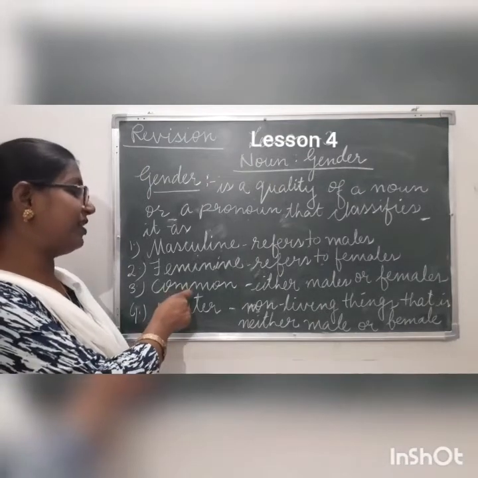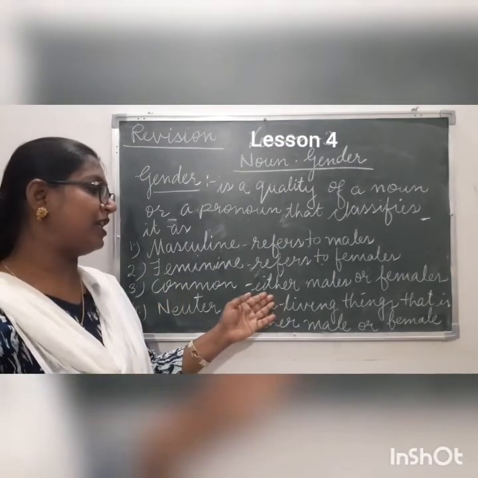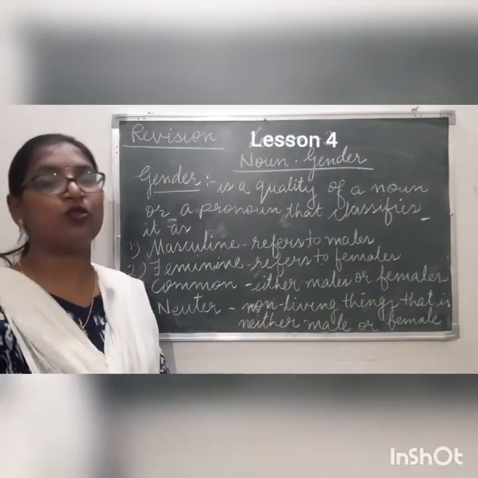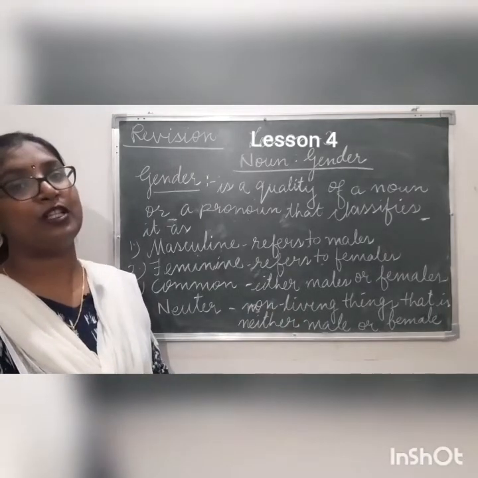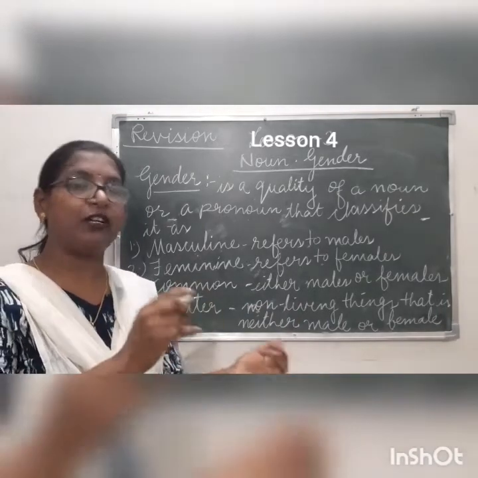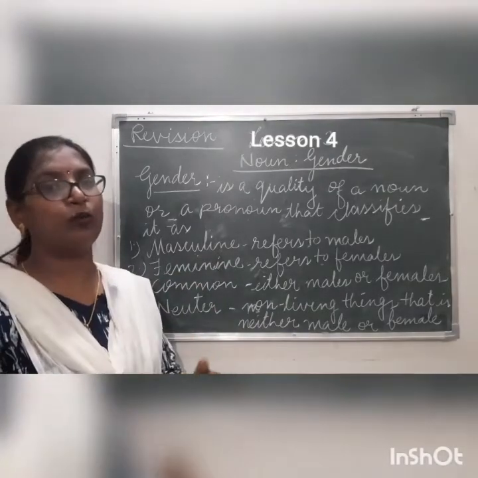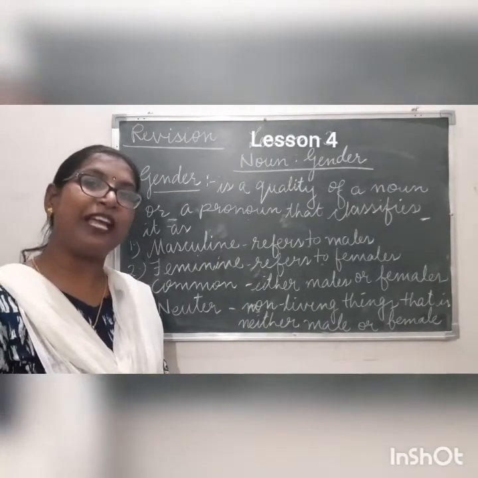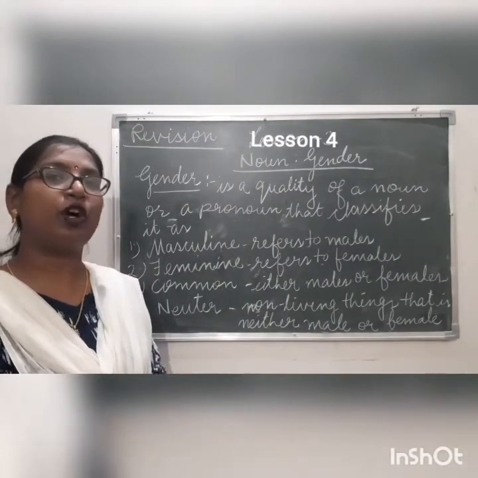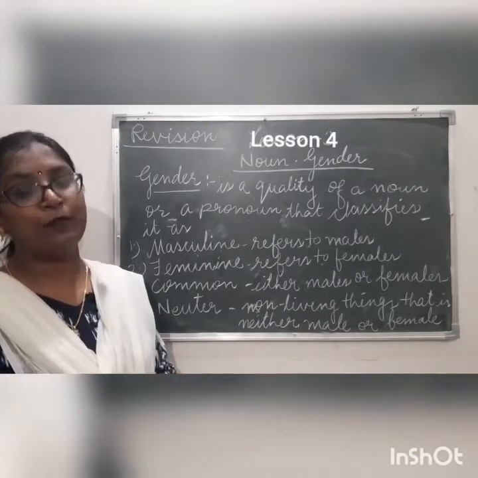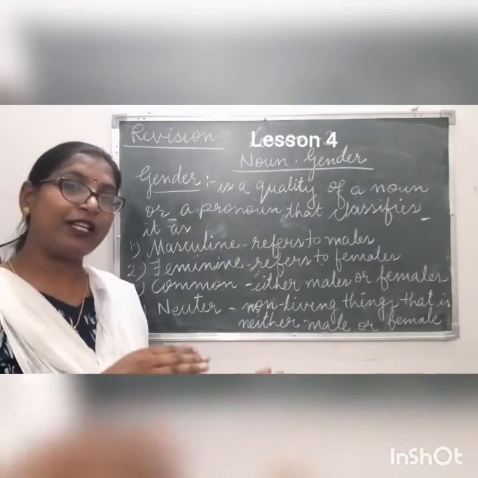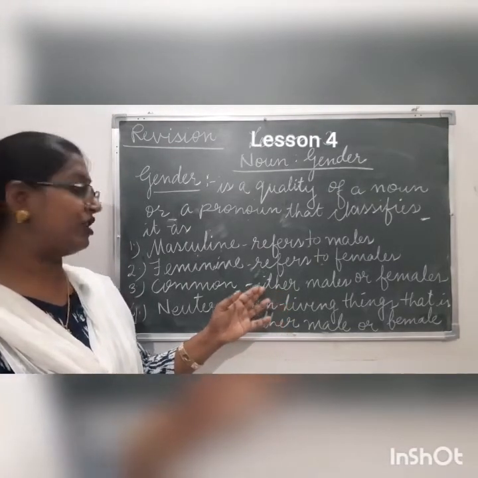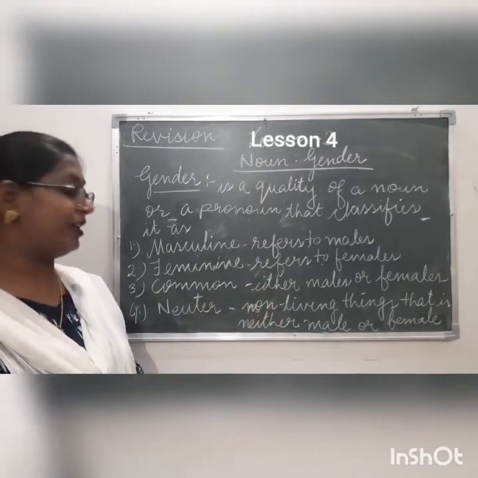The third gender is common gender. It can be either males or females. It refers to either males or females. For example, student. A student can be a male or female. A girl or boy, both can be called a student. Doctor. A doctor can be male or female. Footballer. A footballer can be male or female. A child can be male or female. That kind of gender is called the common gender.